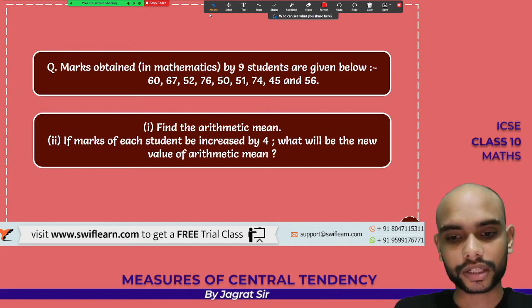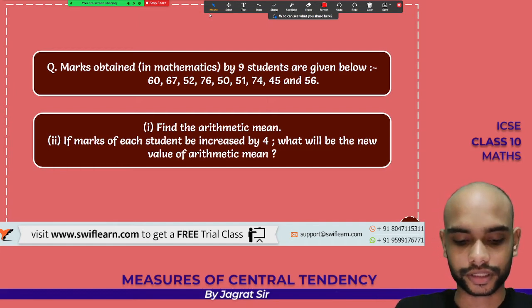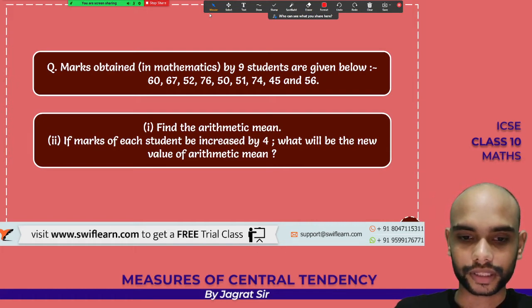So guys, please pause the video and try to solve it yourself first. For this data, 9 students are given, and we are supposed to find the arithmetic mean.